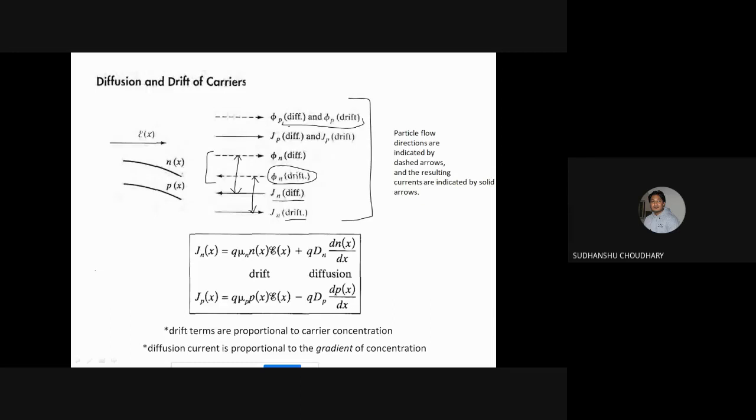All right. So we had seen this equation, that is the overall current due to both types of carriers, electrons and holes, due to drift and diffusion. The drift component is this one for both electrons and holes, and the diffusion component is here.